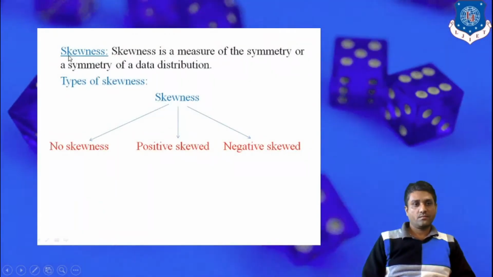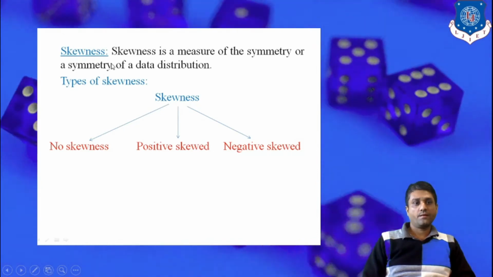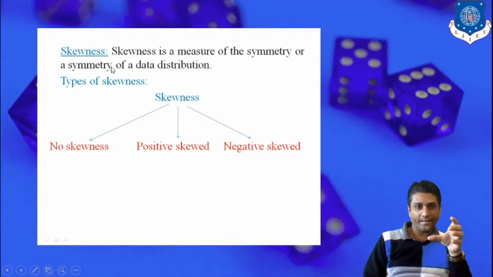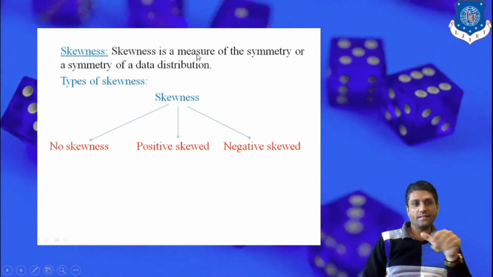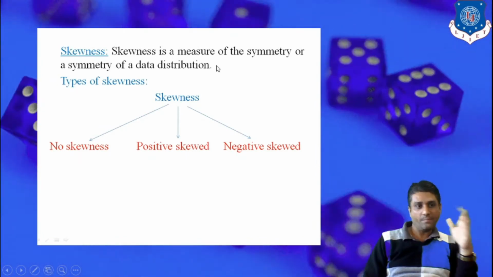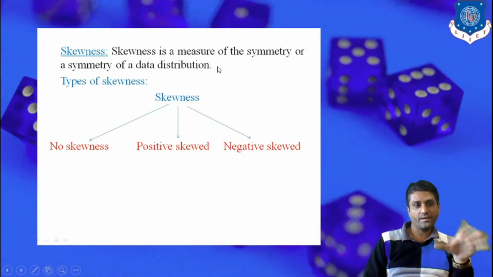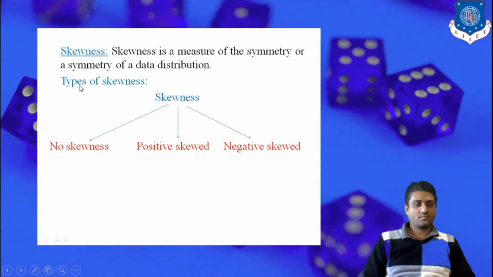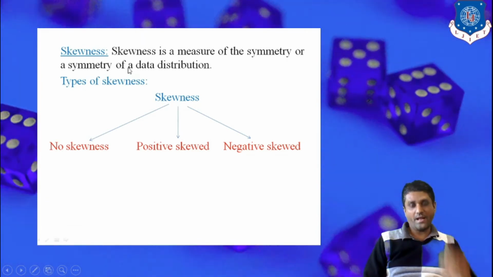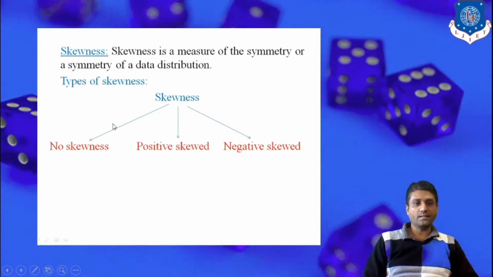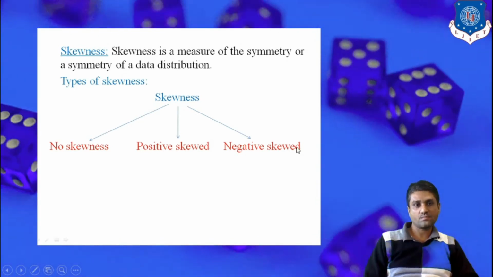Now next, let's see skewness. Skewness is one of the quantities given by the moments. Skewness is just a measure of the symmetry or asymmetry of the given distribution of data. So these are the basic concepts. Now again there are types of skewness. Basically three types of skewness exist: positive skewness, negative skewness, and no skewness.